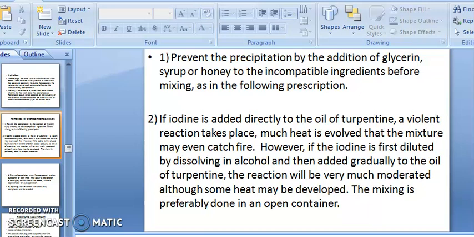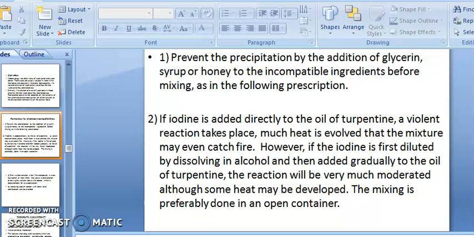If iodine is added directly to oil of turpentine, a violent reaction takes place. Much heat is evolved, and the mixture may even catch fire.